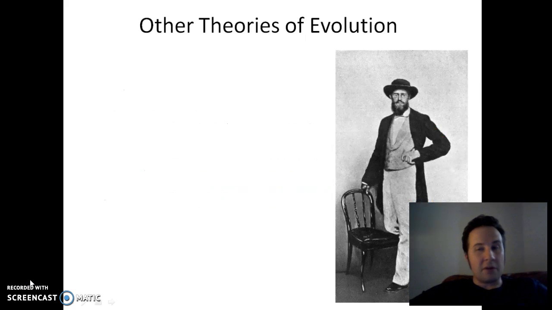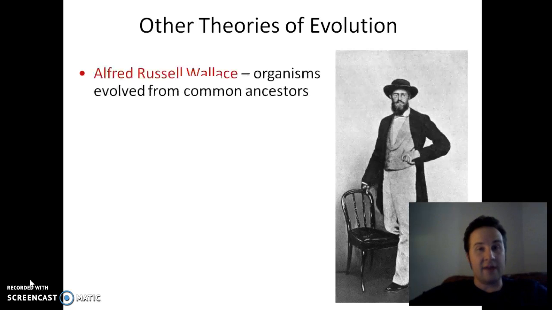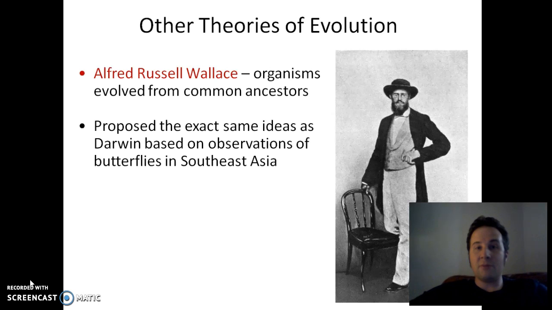But the really cool part about all of this is that Darwin wasn't the only one with this idea. There was also this guy right here with that sweet looking chair and that awesome hat. His name is Alfred Russel Wallace. He also said that organisms came from common ancestors. He proposed an idea that was so similar to Darwin's that when he wrote a letter to Darwin saying, "Hey man, what do you think?" Darwin said, "I could not have written that better myself."